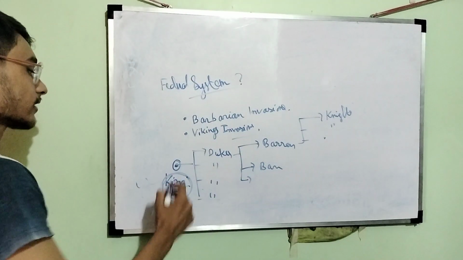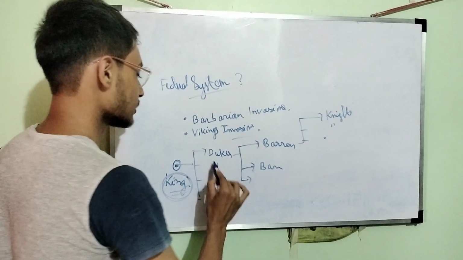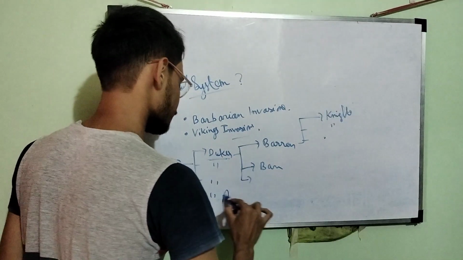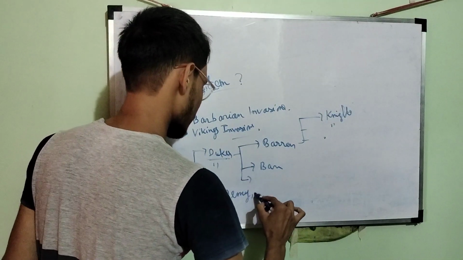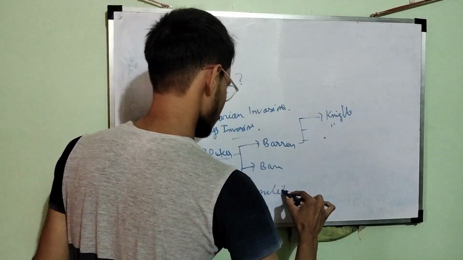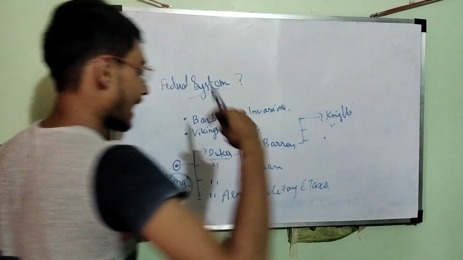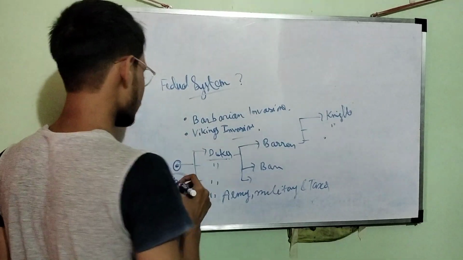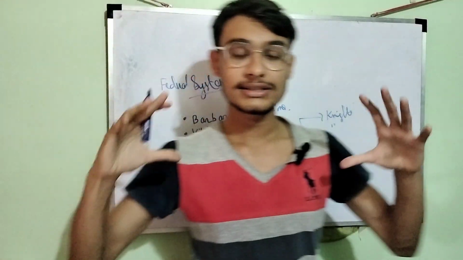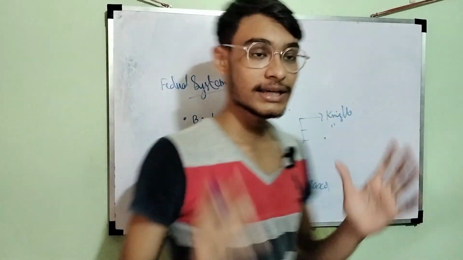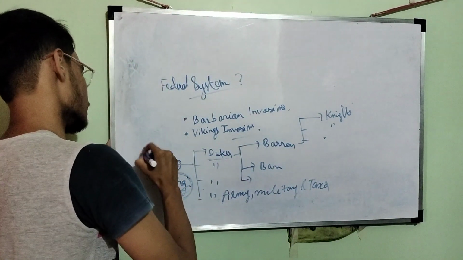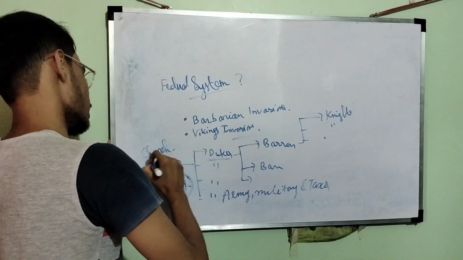So the king can request the dukes for army, military, and taxes. And in return, the concept was that the king is the head of the society, and the king was supported by the church. Who supported the king? The king was supported by the church.